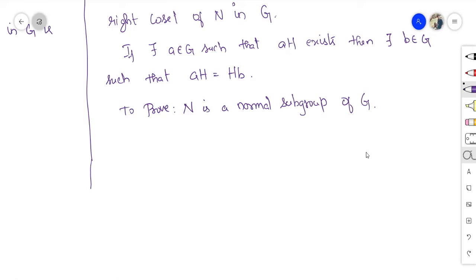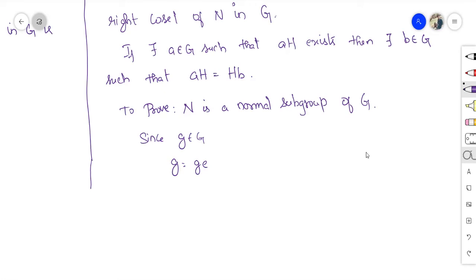N is a normal subgroup of G. To prove N is a normal subgroup of G, we can prove that gng inverse equals N, or gng inverse is a subset of N, whatever, we can prove it. Now, since g belongs to G, I can write g as g equals ge.